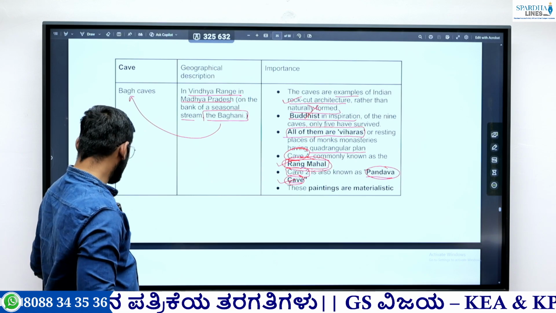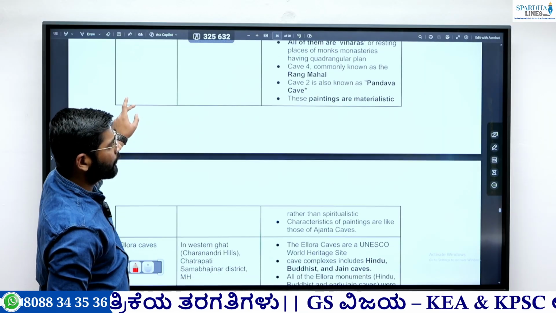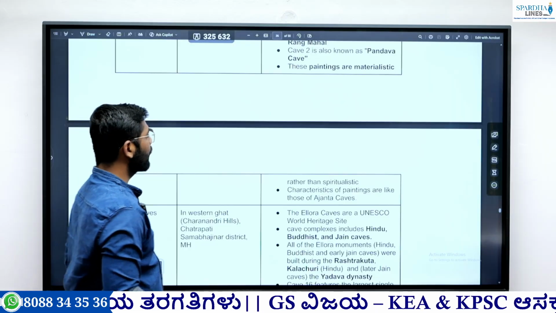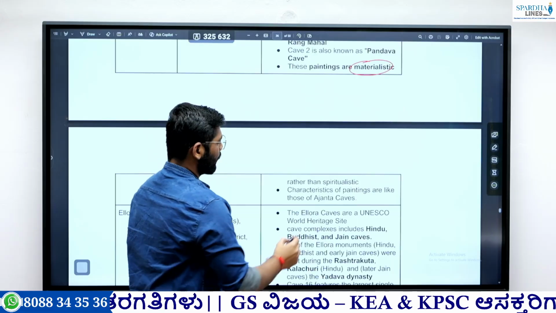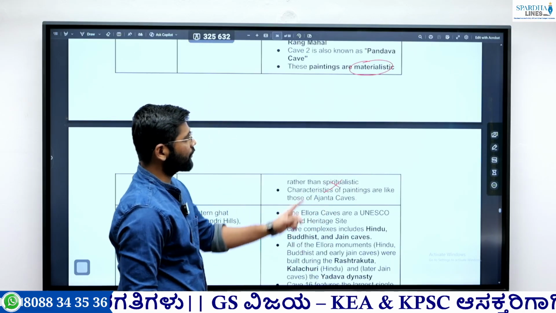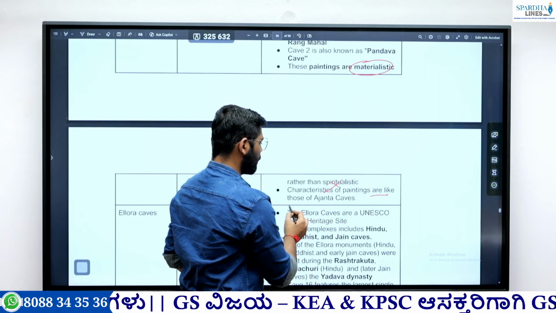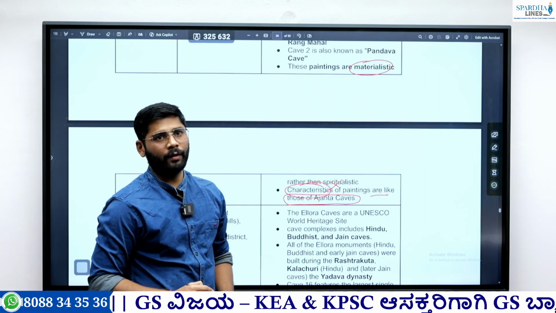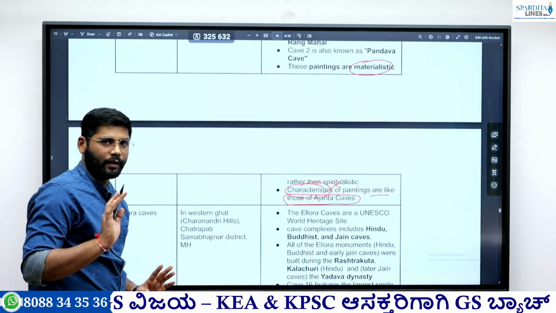Then, some features of the paintings in Bagh cave: they are all materialistic. Paintings in Bagh cave are materialistic rather than spiritual. They are not spiritualistic, they are materialistic. Again, the characteristics of this painting are like those of Ajanta cave. So these paintings in Bagh cave are closely associated with the Ajanta cave. So this is the important thing.